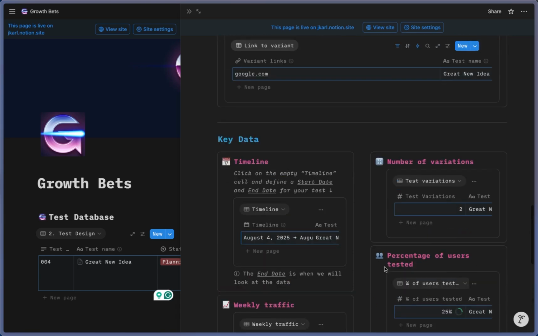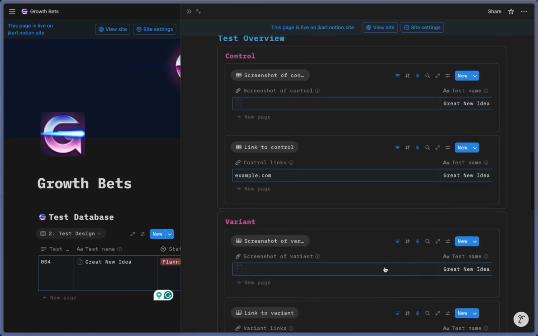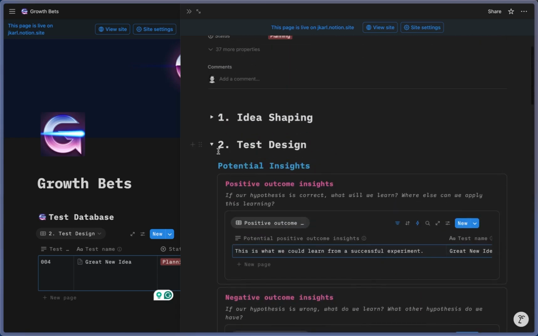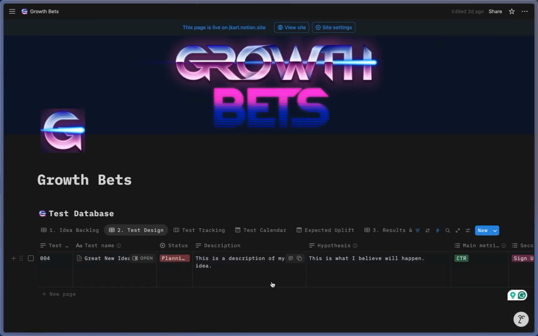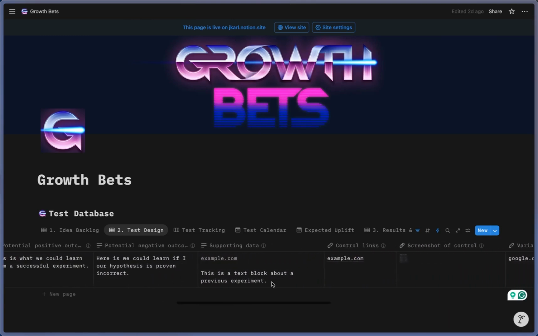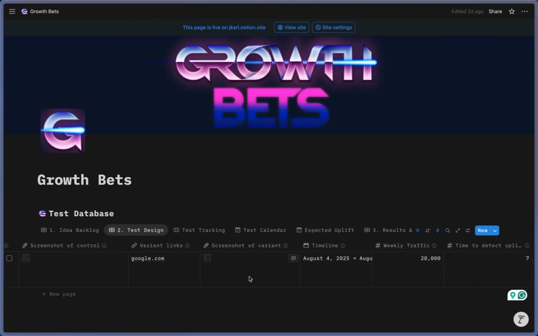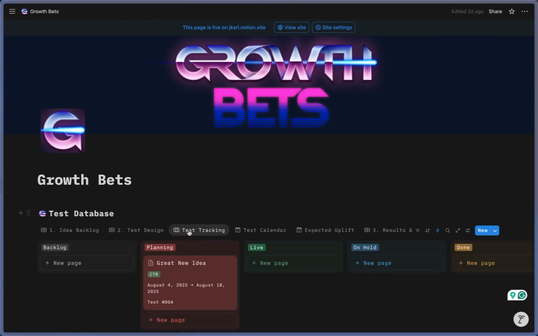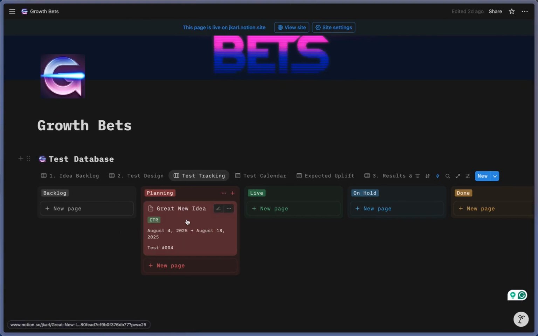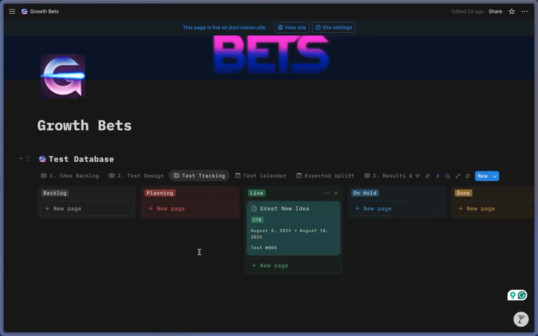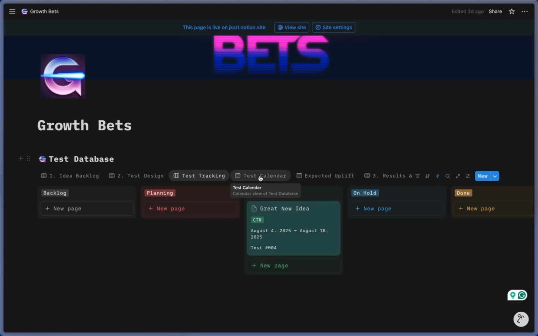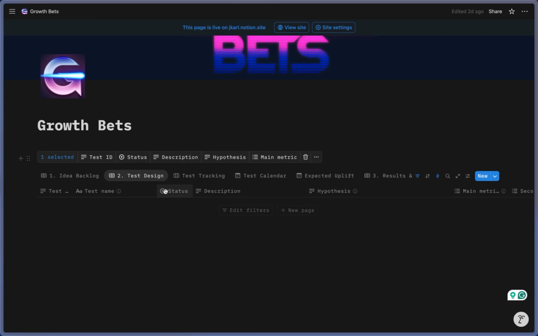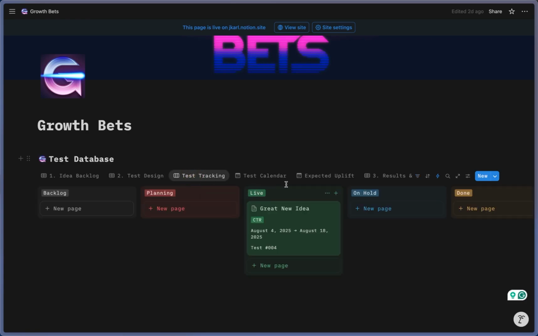And now the experiment is properly planned and filled out. So we can close this up. And when we go back to this database view, we see everything is properly filled out. It's ready to start. But what's also interesting is when we go over to this test tracking phase, we can transition this over to live when we actually launch it, or we can keep it in planning. Whenever it's live, we can shift it over here, and again, it updates and moves out of the test design phase because now it is active.